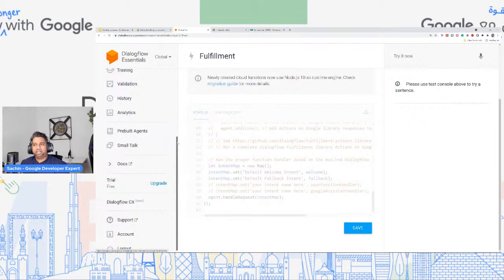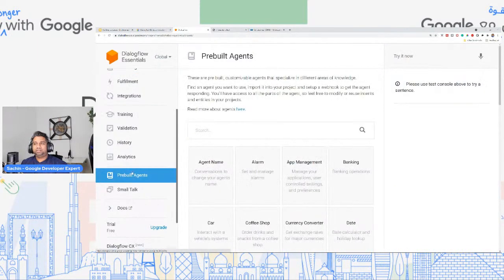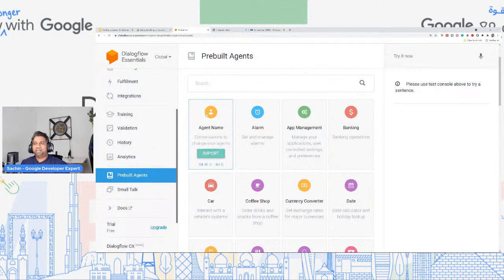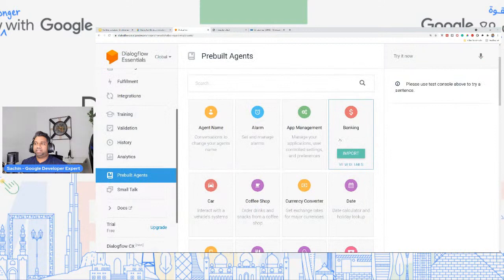The second last thing that I would like to cover is pre-built agents. So how can you quickly build chatbots that are somewhat similar? You can come here, check on the pre-built agents, and let's say you're building a bot for banking, you can use this one to have some of these training phrases or intents automatically created. So this would give you a stepping stone of foundation to start building your bot.